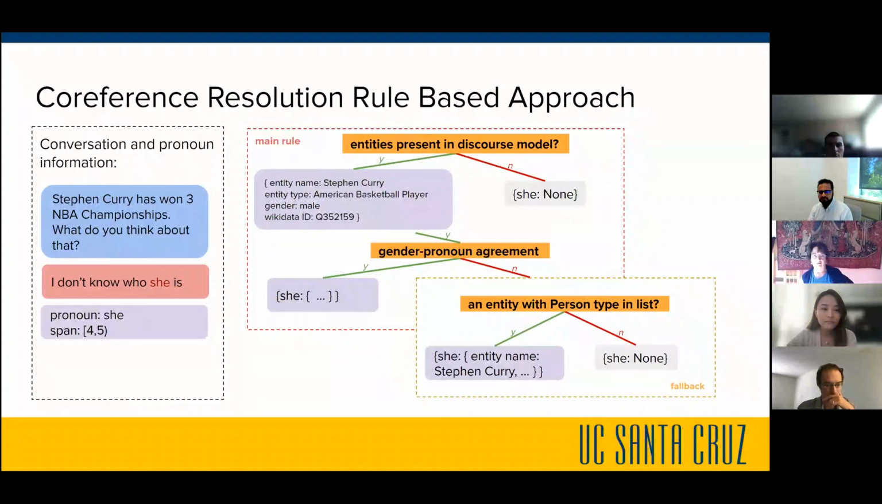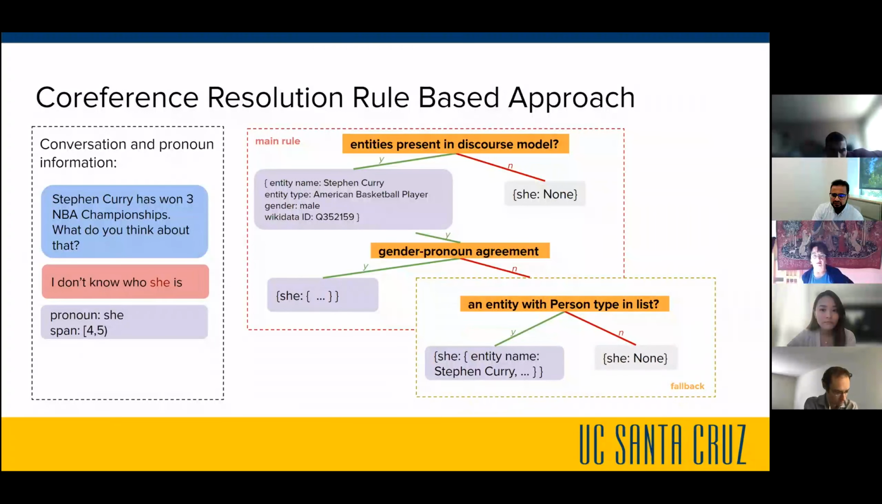So now for our rule-based approach, on the left is a sample conversation. This example also shows our fallback rules, which are rules that relax the constraints based off of analysis of our user logs. So we have: Stephen Curry has won 3 NBA championships. What do you think about that? The user says, I don't know who she is. And we detect the pronoun she in the user utterance.